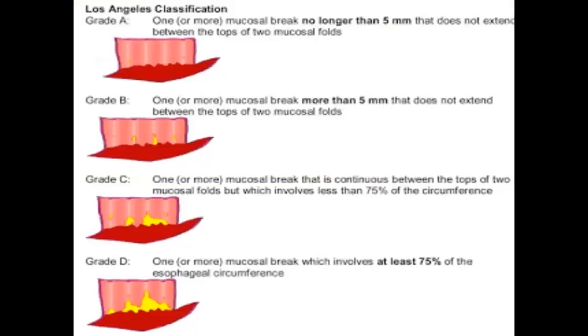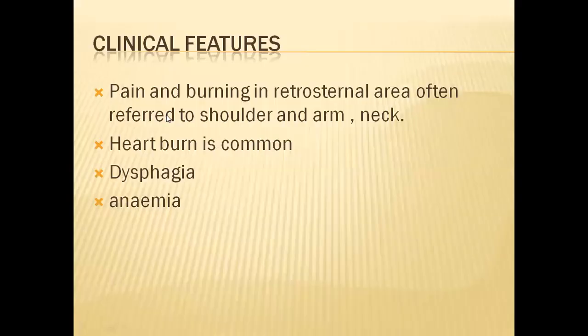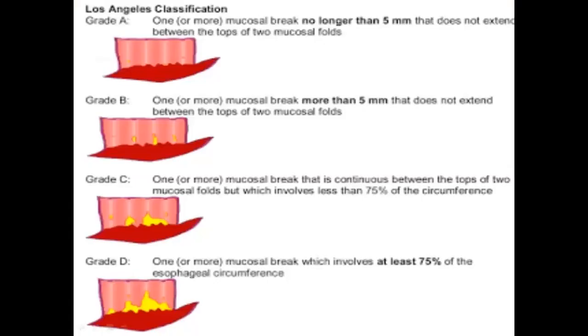Then this is the classification of reflux esophagitis, grade A, B, C and D. Classification given by Los Angeles.